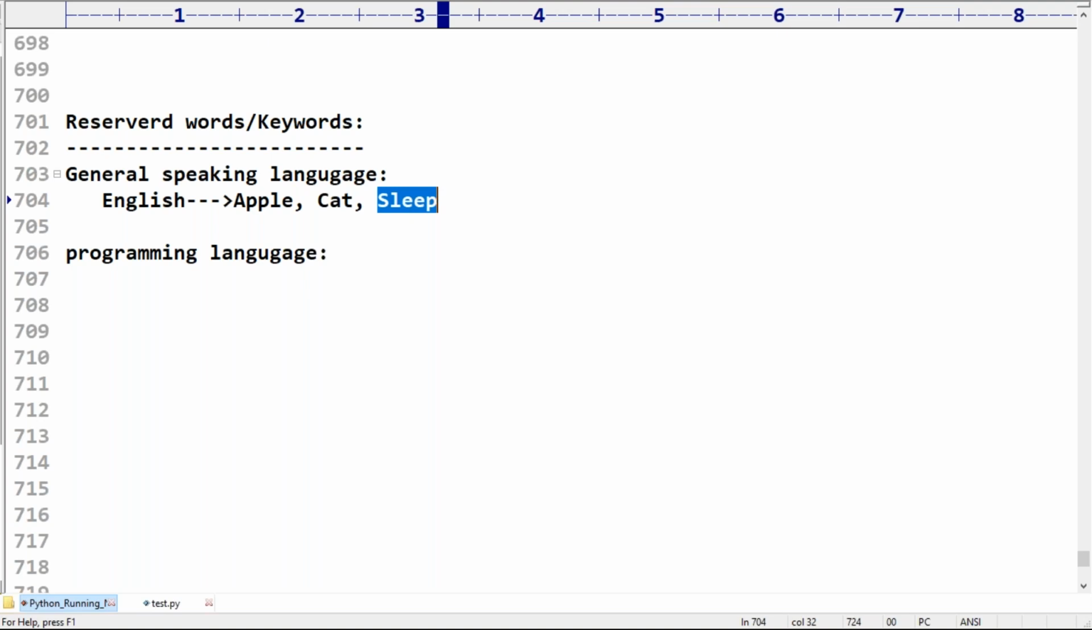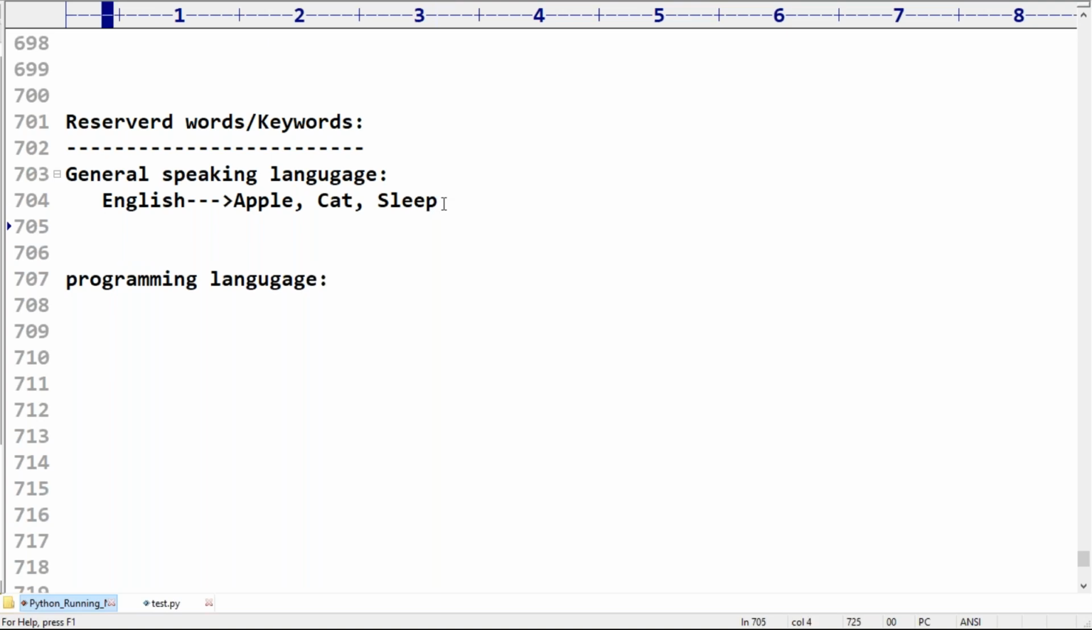Now in English, how many reserved words are there? Can you please confirm how many reserved words are there in English? Remember, infinite number. Lakhs, crores of words are there. If you consider the big Oxford Dictionary, almost around 1 lakh pages, 2 lakh pages, big. We can't tell, sir, only these many. Lakhs, crores of words are there.